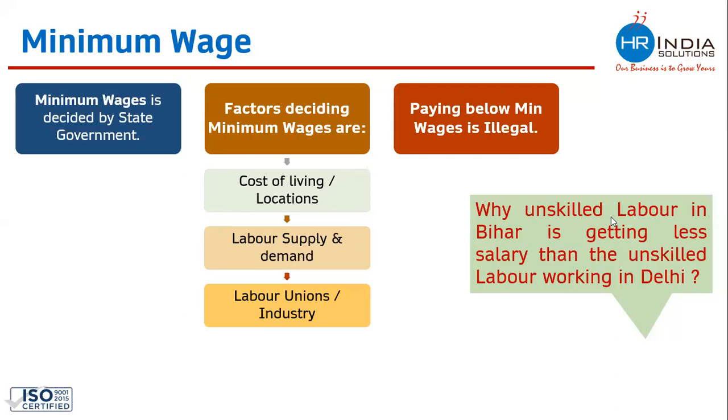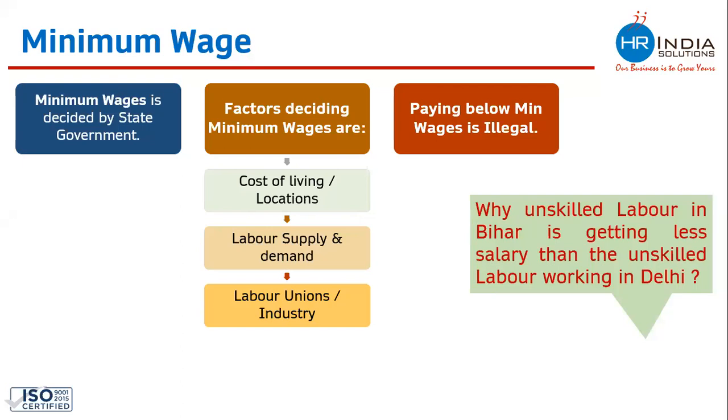So the major reason is again the minimum wage, right? Minimum wage includes all of this: cost of living, locations, labor supply and demand, labor unions and industry. At the time of deciding the minimum wage, the state checks all these factors, and on the basis of this only they decide the minimum wage. So that is the reason that the unskilled labor of Bihar is getting lower salary than Delhi's worker. Why?